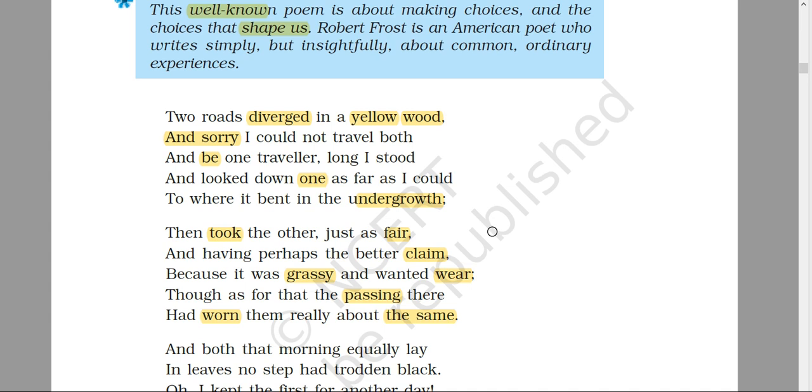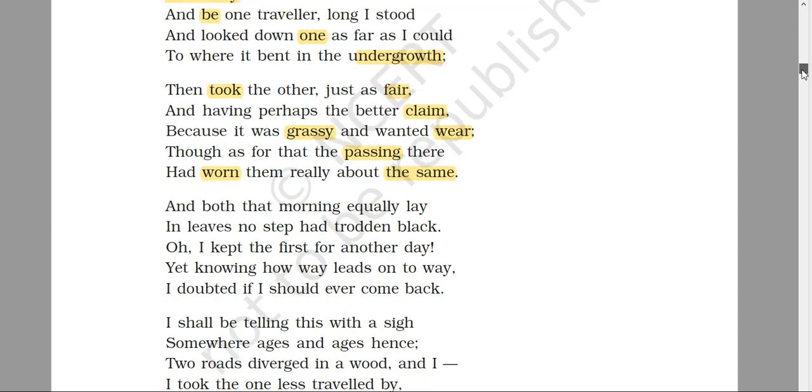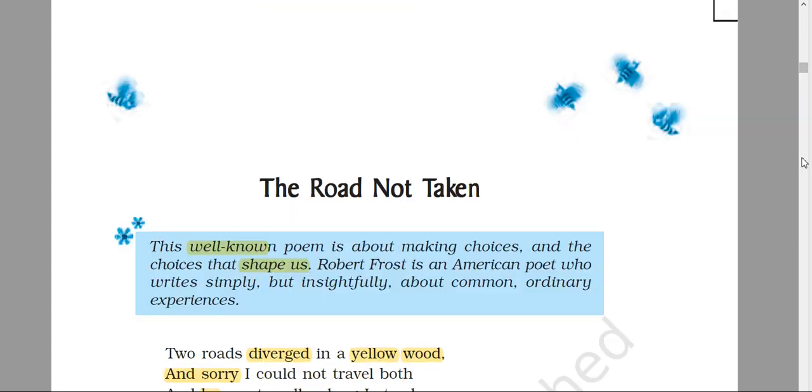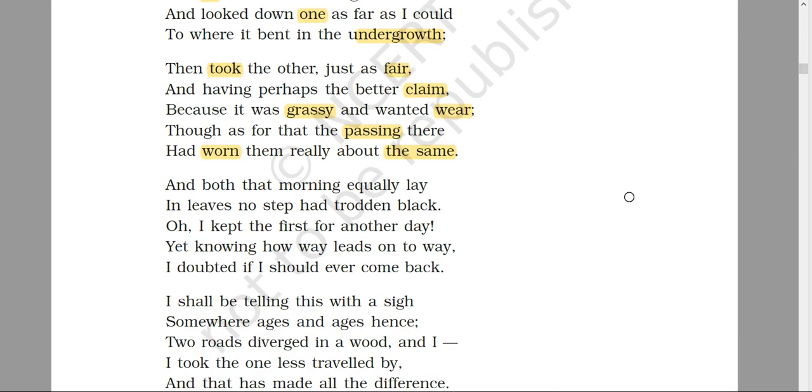Okay, so in the second stanza he says that he has seen the second road as well. It was also claiming that it is fresh and it should be gone through. The poet says that both the roads were looking similar, and the poet's condition is so, because first he chose the one and then he thinks that the second road is good. Why is it happening? Because he knows that it is a very important time of his life. He has to make a decision, and this decision is so important that it will decide his future.